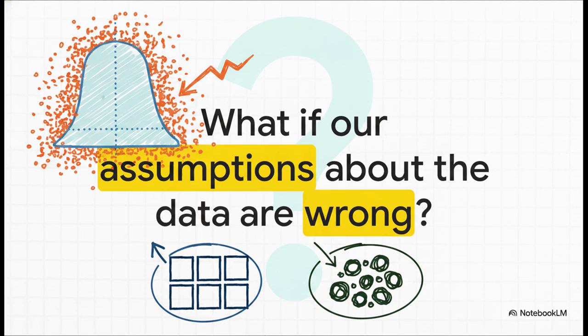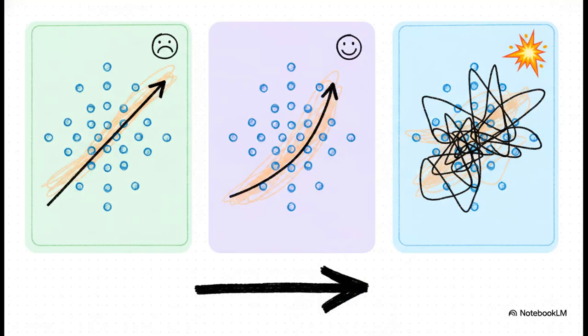But hey, we really have to ask ourselves, what if the distributions we choose don't actually match the messy reality of our data? What if we assume our data looks like a perfect bell curve, but in reality, it's just scattered all over the place? When our model's assumptions don't align with the real world, we get errors. And in machine learning, these errors generally fall into two competing camps. This creates a massive tug-of-war between bias, where a simple model completely misses the true structure of the data, and variance, where a complex model is way too sensitive to random noise.